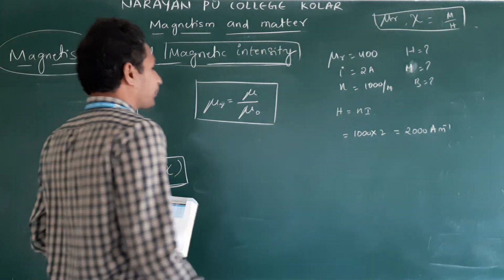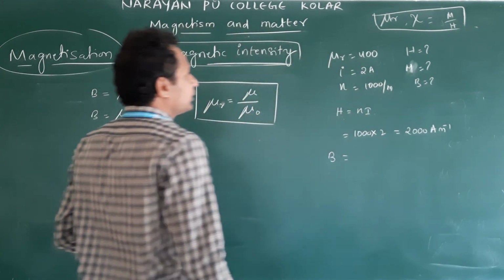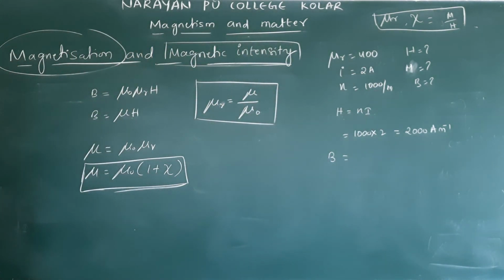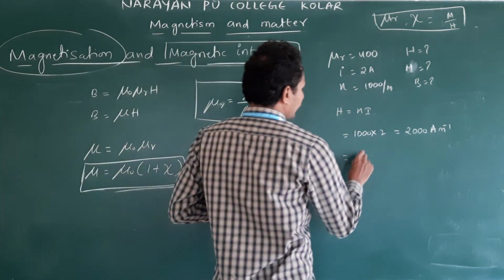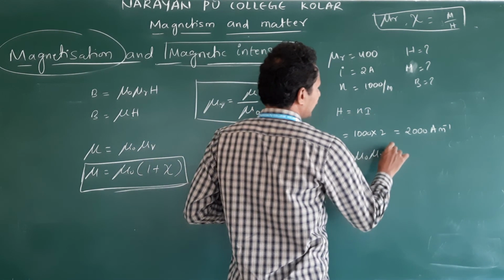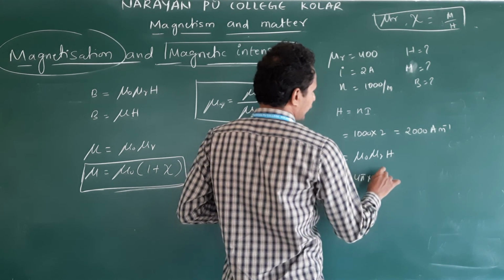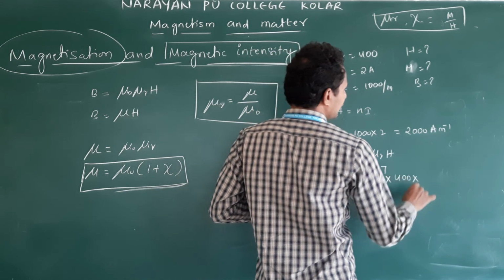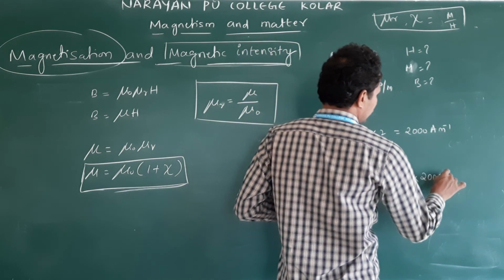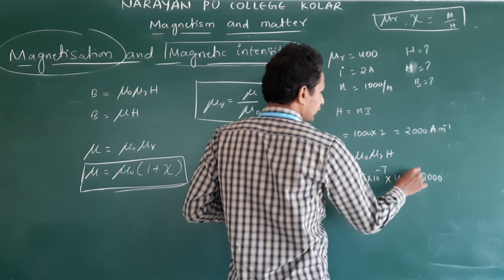Magnetic field B. See, they gave the relative permeability. We have H. Use this equation: B is equal to mu naught mu r H. Mu naught value is what? 4 pi into 10 power minus 7. What is mu r value? 400. What is H value? 2000. Clear?